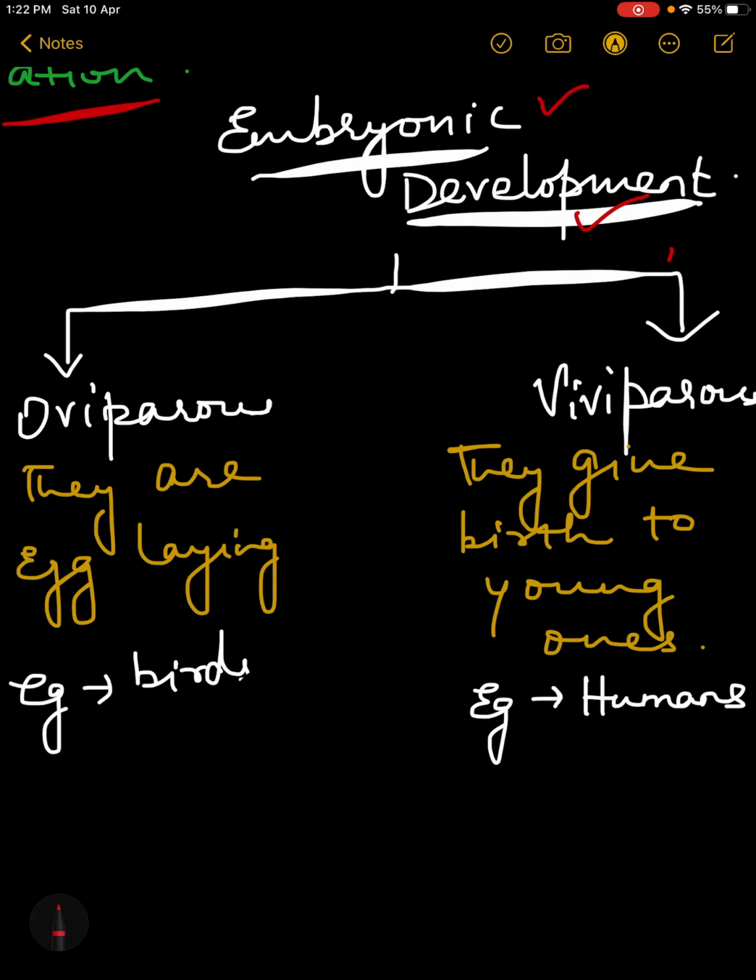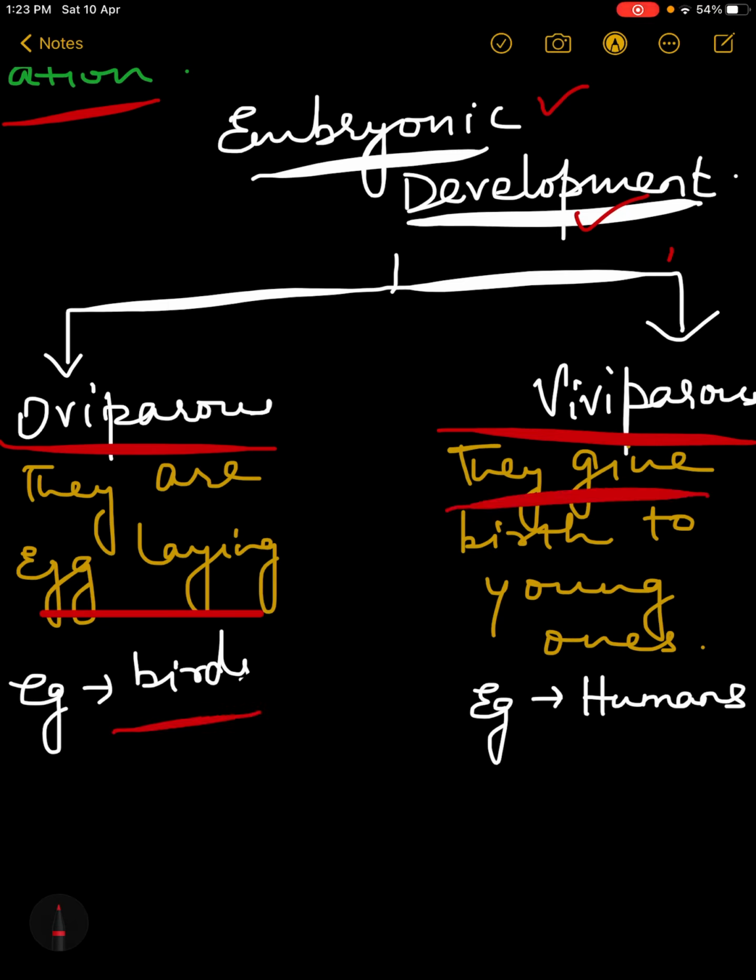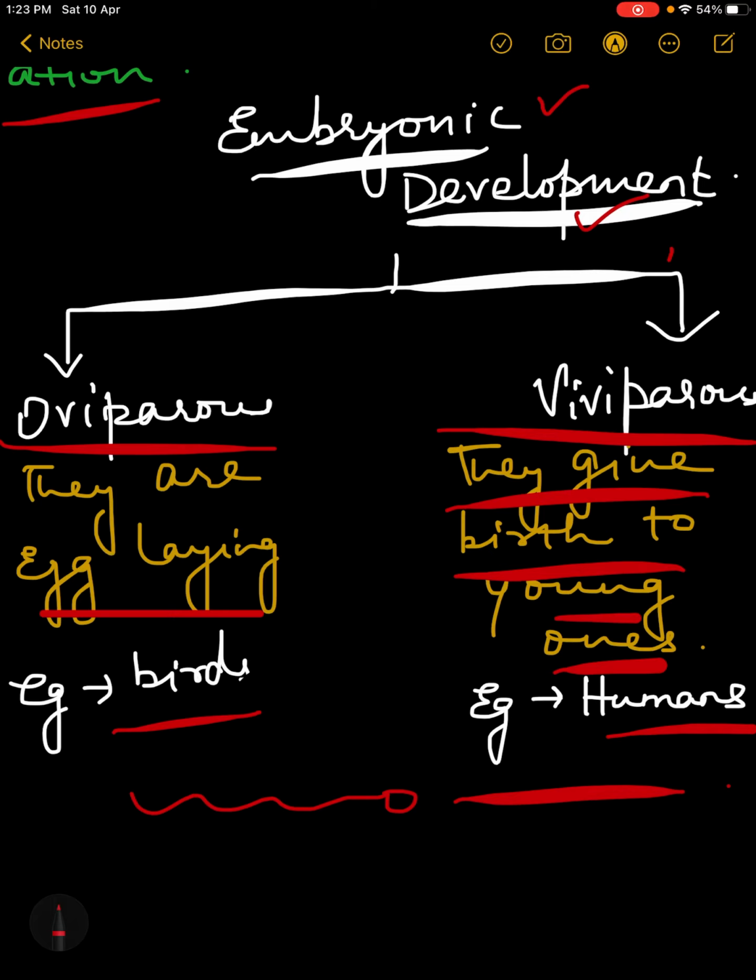So here in embryonic development I am only discussing animals. Embryonic development in animals can be of two types: oviparous or viviparous. If they are egg laying, they are oviparous, and examples are birds. If they give birth to young ones like humans, they are viviparous. So this is all about the events that take place in sexual